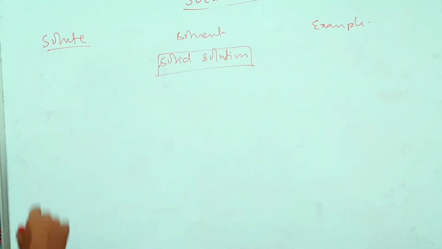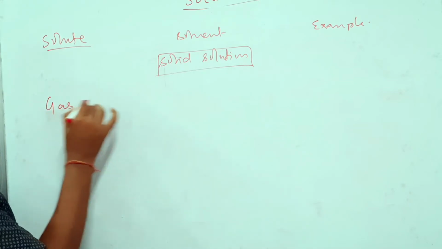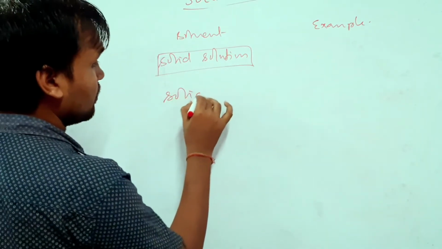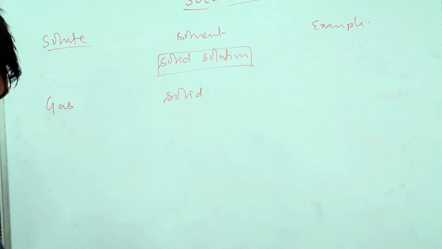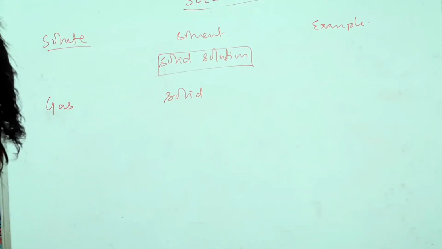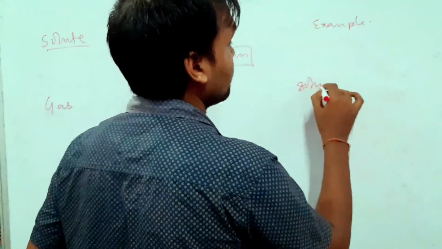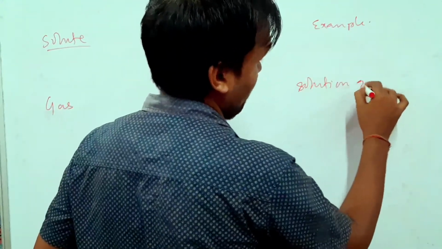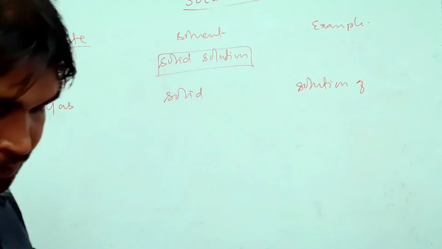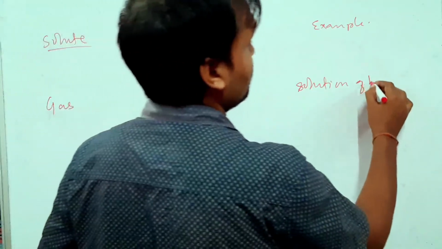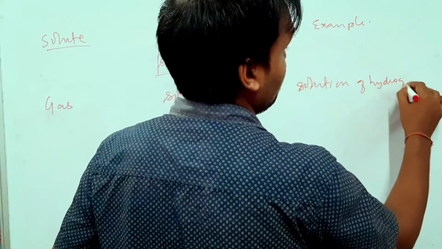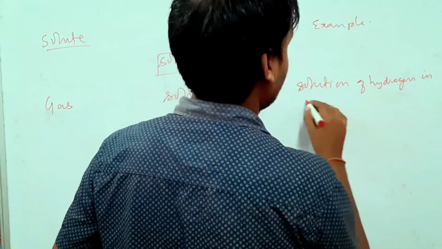Solid solution, the first one, the solute is gas and the solvent is solid. So the best example for that is the solutions of hydrogen in palladium.